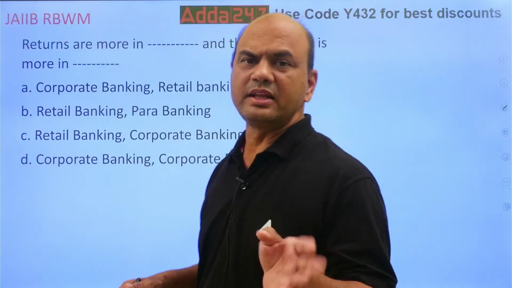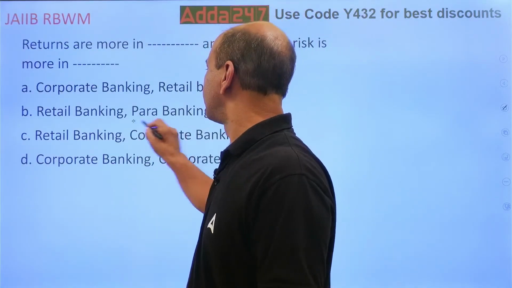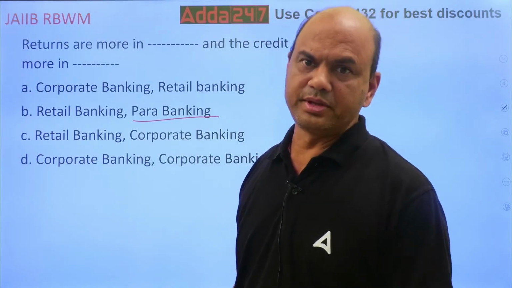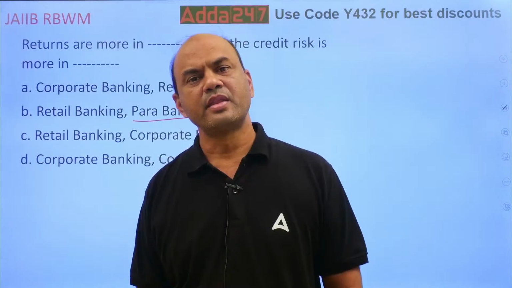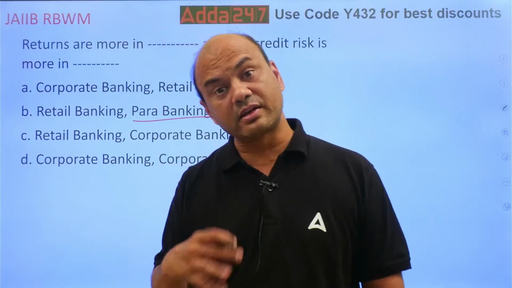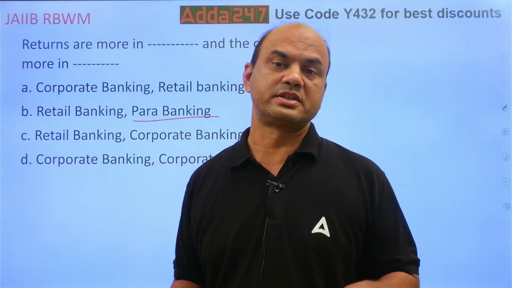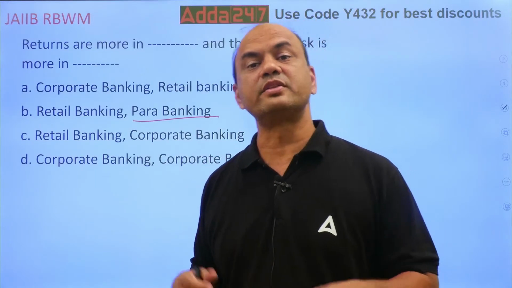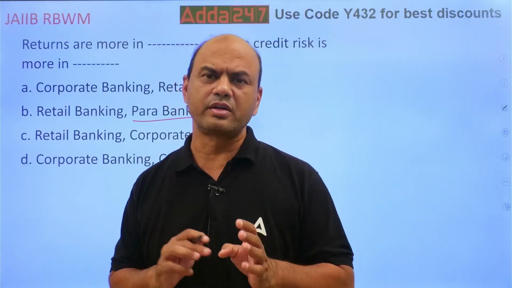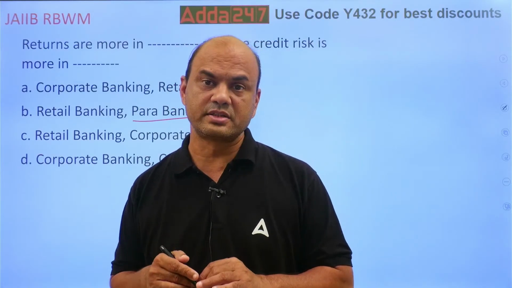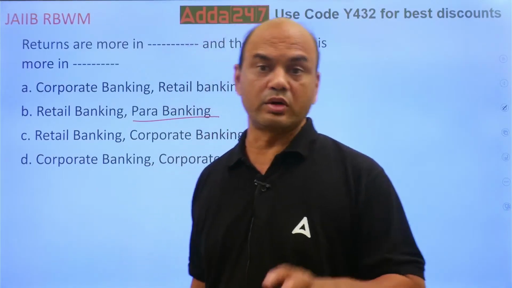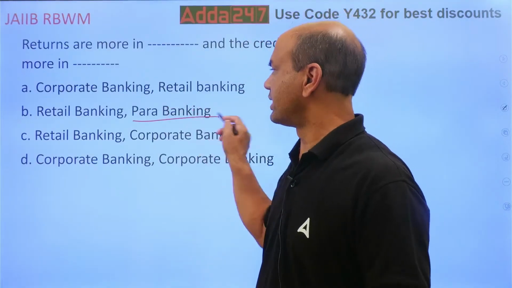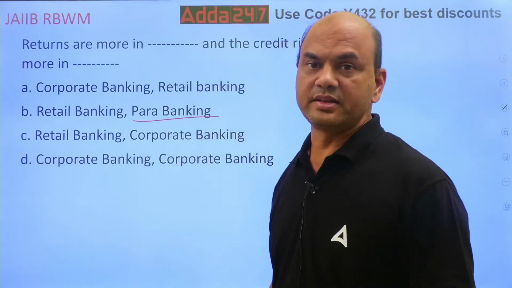Firstly, retail and corporate, you understand. What is para banking? Para banking means we call it ancillary services. What is ancillary services? Means the services which we give other than the core banking products. Saving, current, FD, loans. Other than these products, whatever services we give, locker, mutual fund, insurance, these are all para banking, not the core product. So what is the real answer in this then?